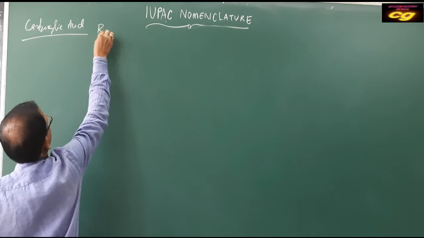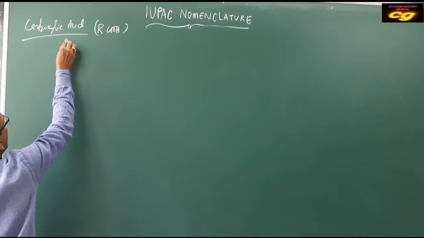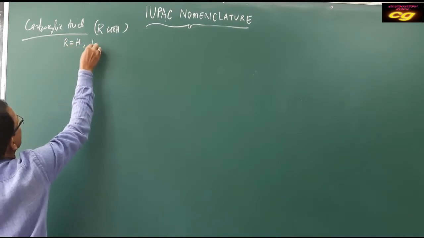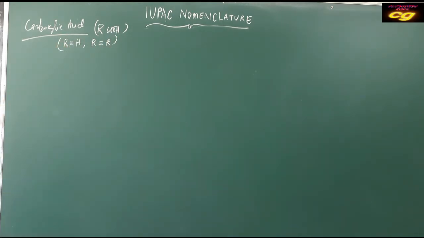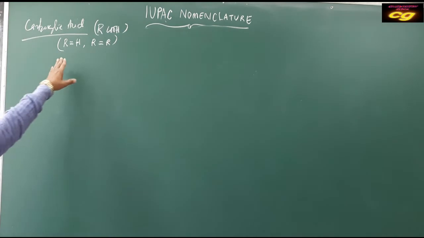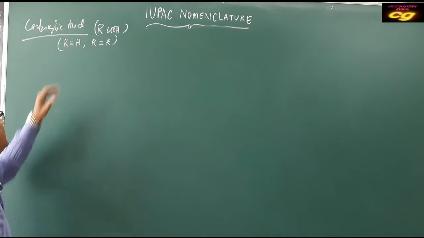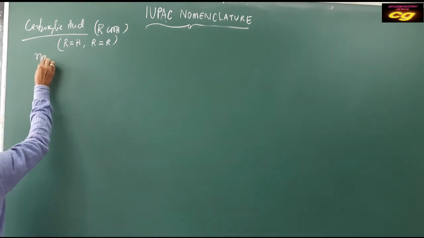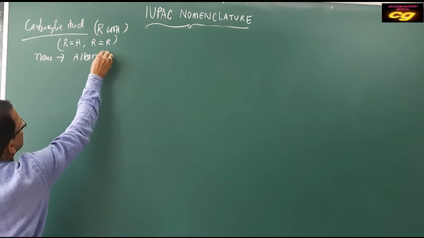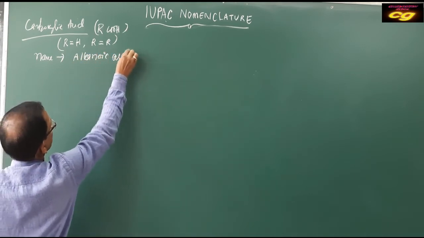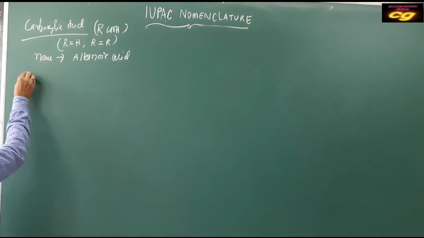The general formula is RCOOH. Here R may be H or R may be any alkyl group. These are the conditions you have to remember. First, R may be H. And the carboxylic acid functional group suffix is oic acid. The name is alkanoic acid.